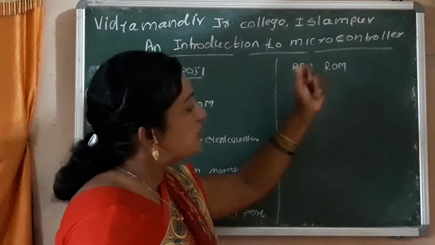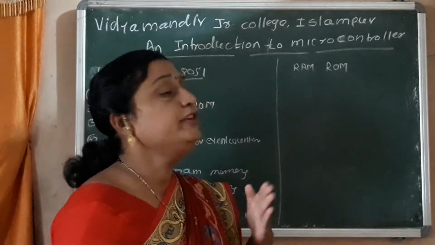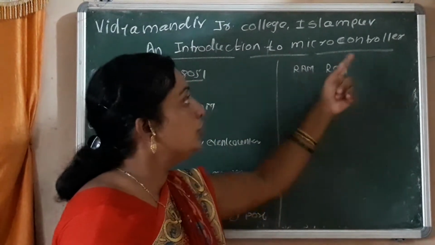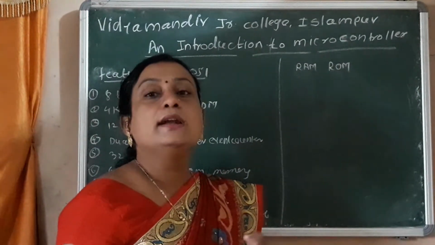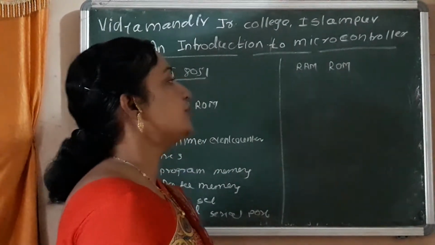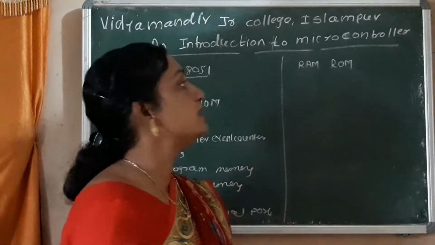The microprocessor can be used in computers or personal computers, but the microcontroller can be used in intelligent products. That is the main difference we discussed in the previous lecture.